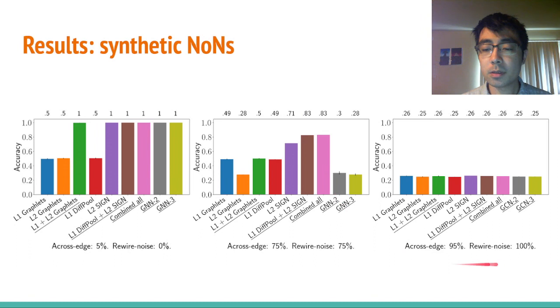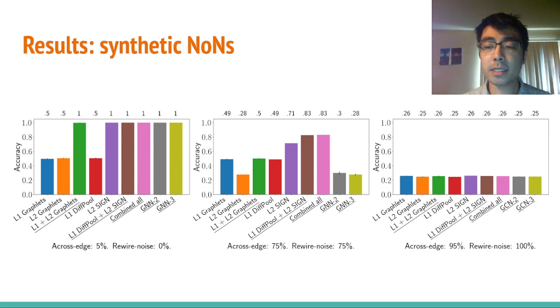This last panel serves as a sanity check. When we maximize the across edge amount and rewire noise amount, we essentially have completely random data. So all approaches are expected to reach 25% accuracy, which is what we see.